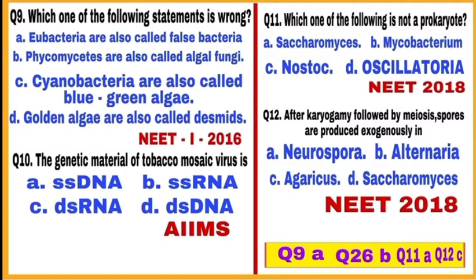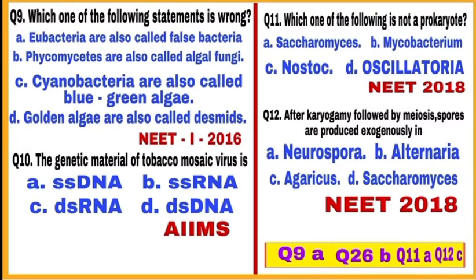Now see the D statement, golden algae are also called desmids. All these are correct statements. But statement A, eubacteria are also called false bacteria. No, this is wrong statement. Eubacteria are called true bacteria. So, answer is option A. Mark A as a correct answer.